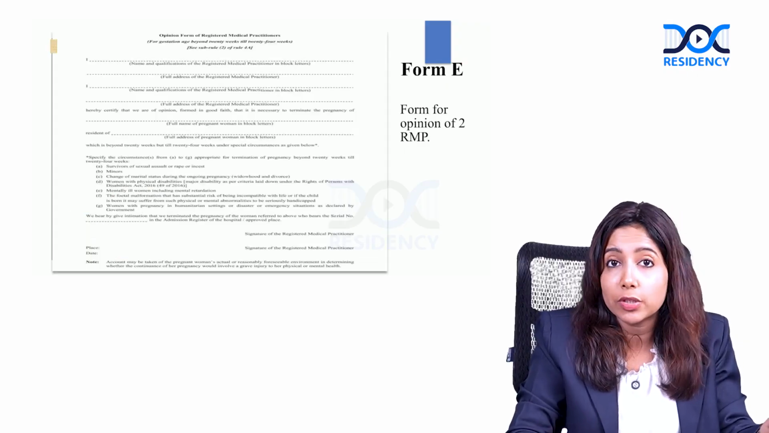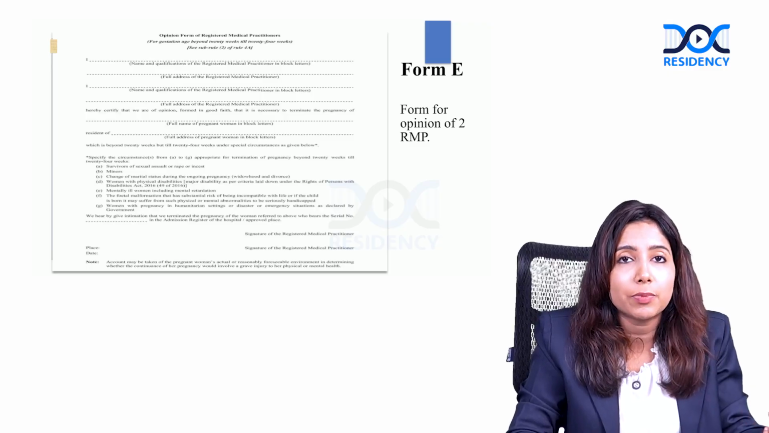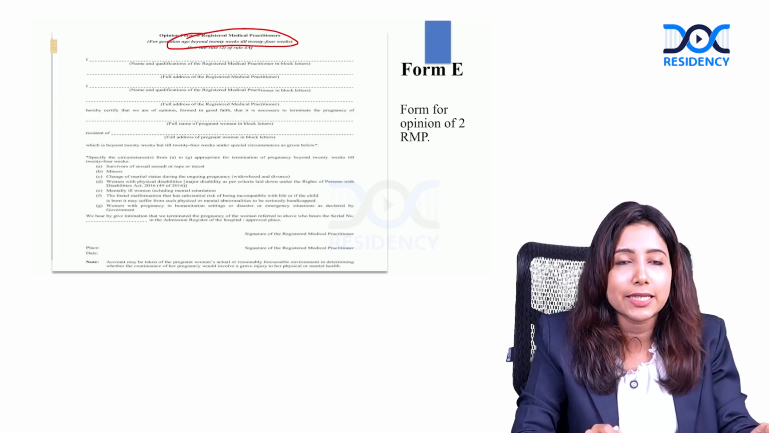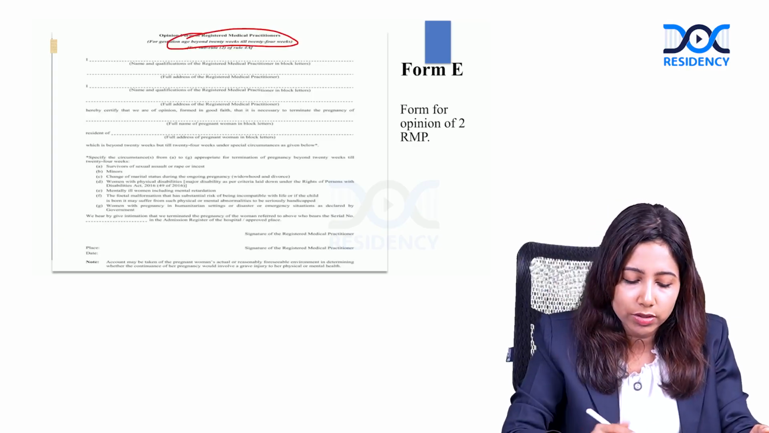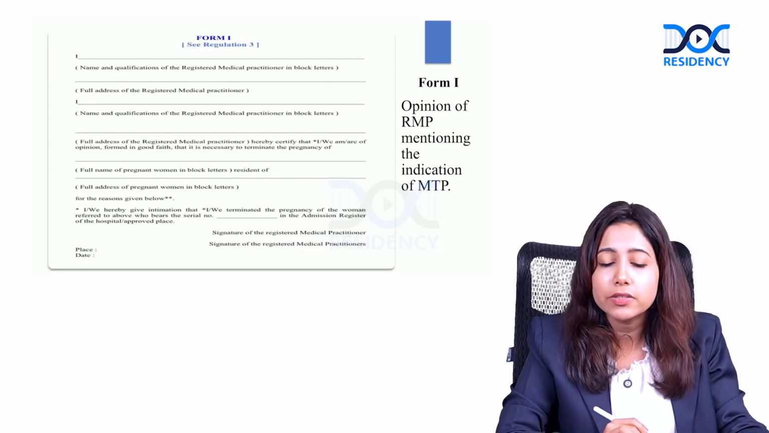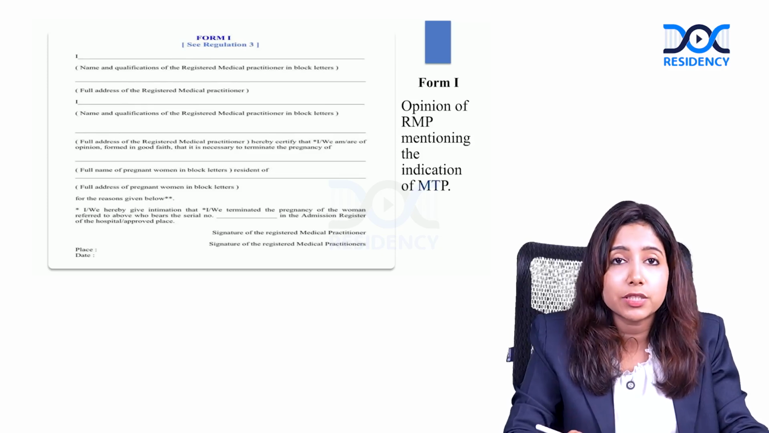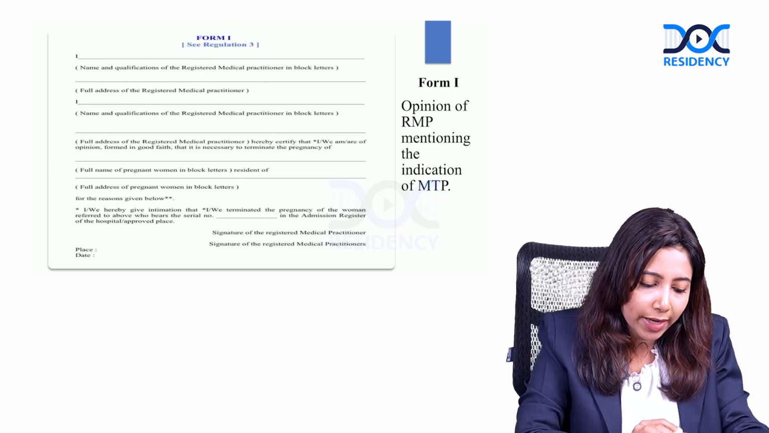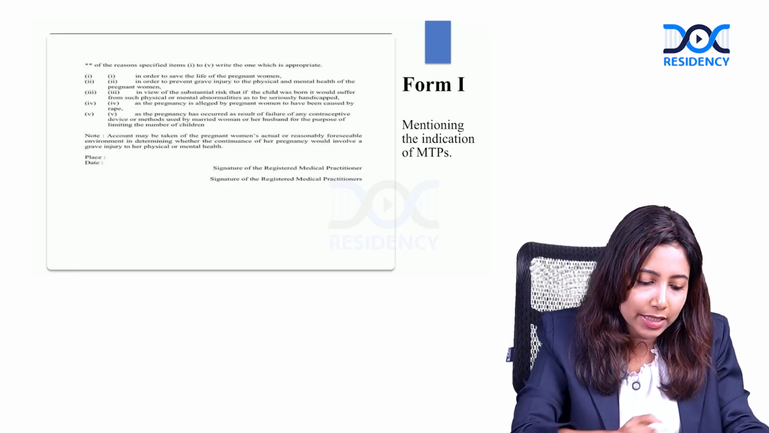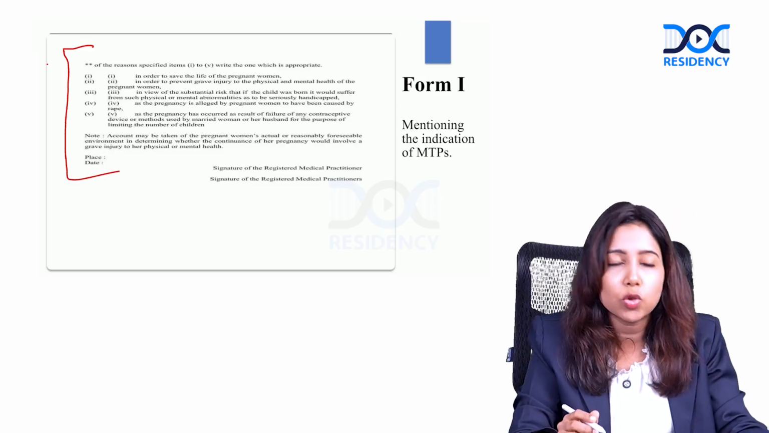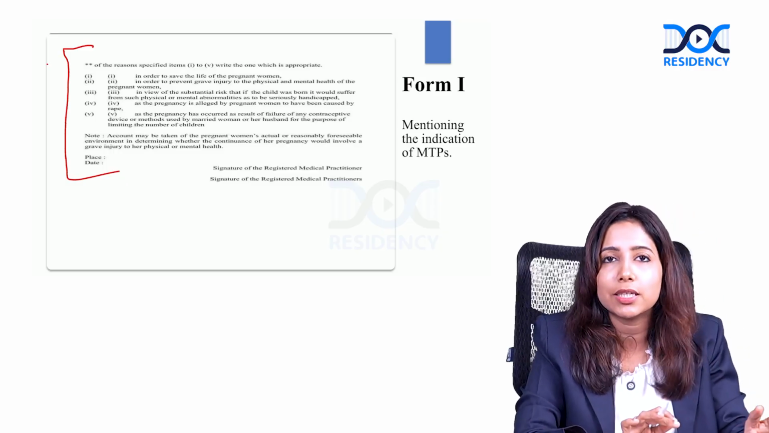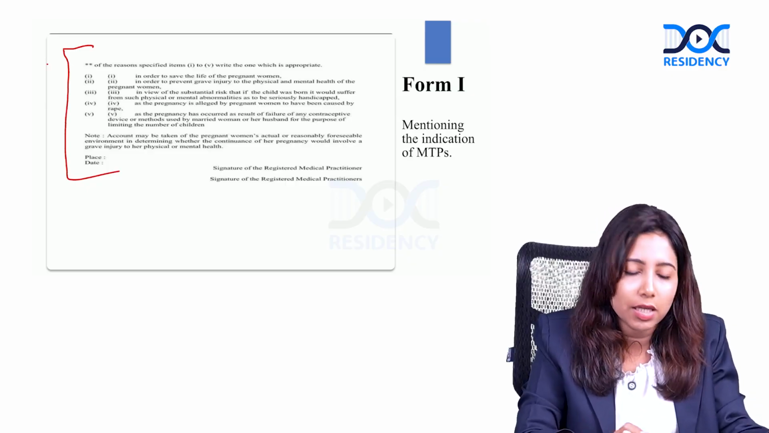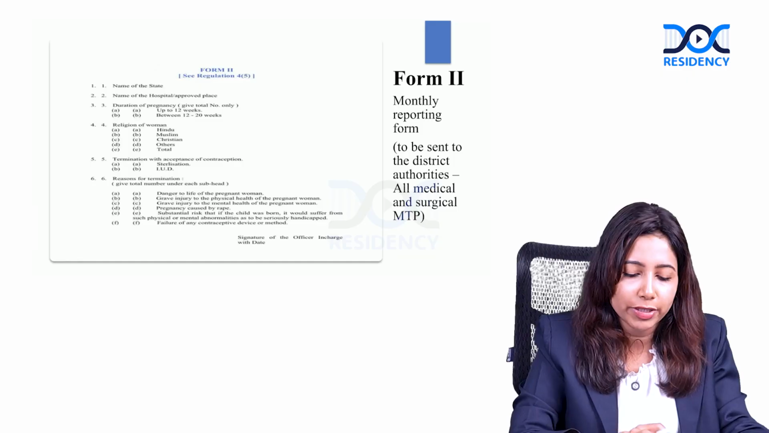Next, form E is for the opinion from 2 registered medical practitioners. If MTP is done from 20 to 24 weeks, this form has to be attached, signed by 2 registered medical practitioners. This is form 1, showing the opinion of the registered medical practitioner mentioning the indication for MTP. So in this you have to state why the MTP is being done. In the next part of form 1, is it humanitarian, social cause, eugenic cause, therapeutic? Those causes are described in detail, and you have to mention that.